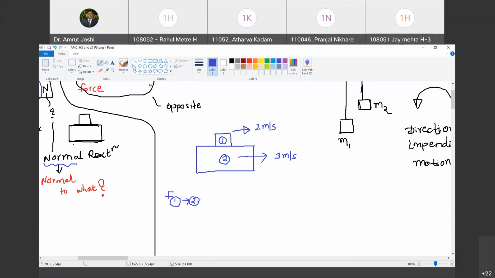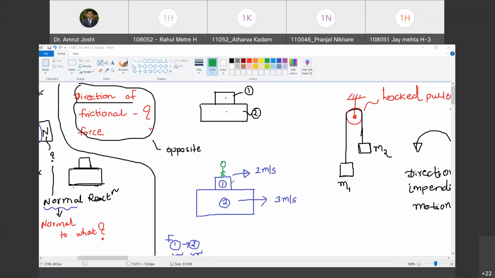Okay, so whose force on whom do we need? We need the frictional force applied by object number 1 on object number 2, and we need its direction. Do you agree with me? So for that, if that is the case, what you are going to do is you are going to station yourself as an observer on block number 1. Are you with me? Yes.